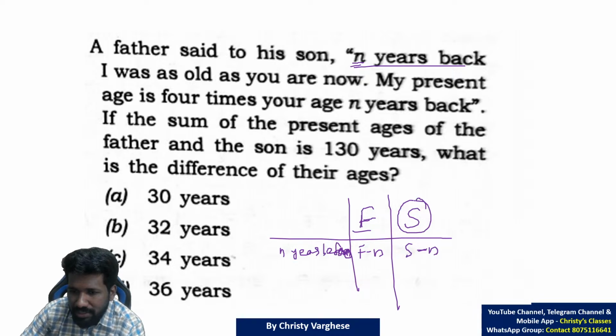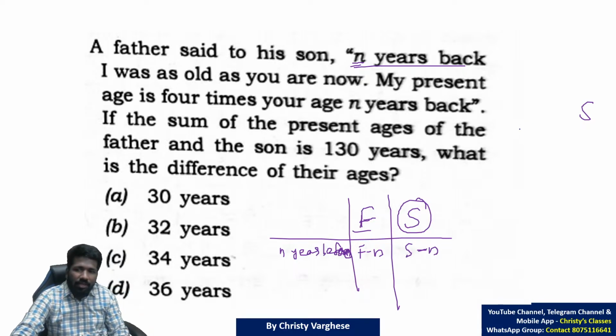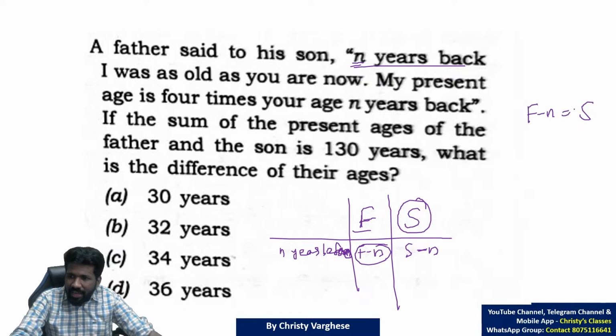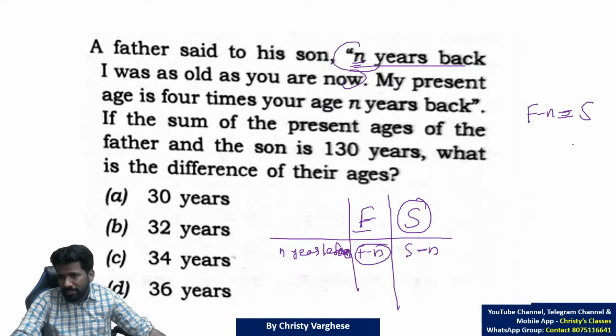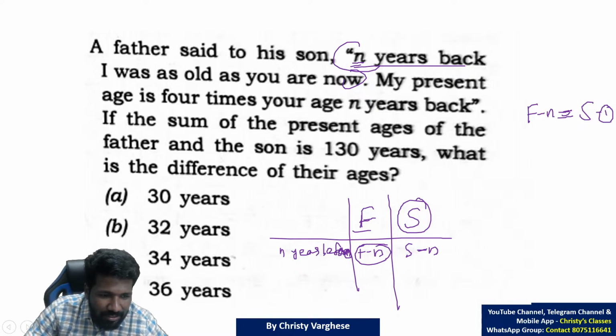You are now means the son is S years old now. N years before, the age of the father will be S years. But we know the father's age N years before was F minus N. So F minus N and S are equal. That is what this sentence is saying. The first equation: F minus N is equal to S.